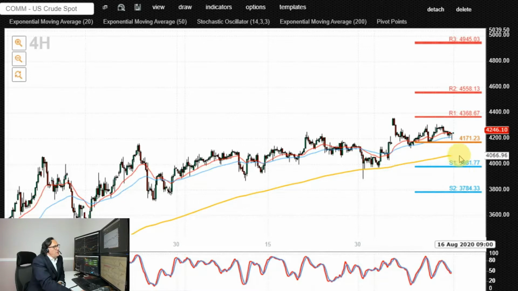Alternatively, if you see a dip lower and an end of day close below 41.50, that would open the way for a corrective move lower towards 40.50. Loss of that level could target 40, even 39.80 to the downside.